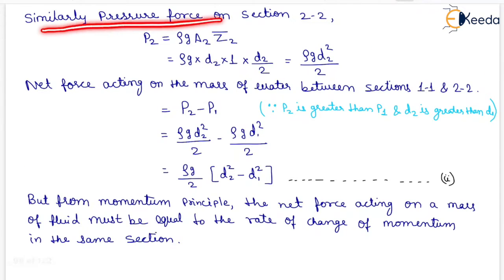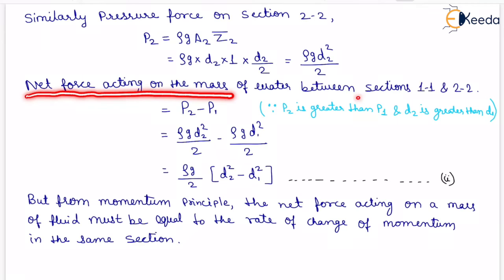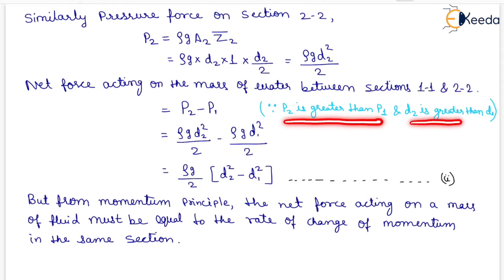Similarly, pressure force on section 2-2 equals rho G A2 Z2 bar, which equals rho G D2 square by 2. Net force acting on the mass of water between section 1-1 and 2-2 equals P2 minus P1, because P2 is greater than P1 and D2 is greater than D1. So it equals rho G by 2 into D2 square minus D1 square, which is our second equation.